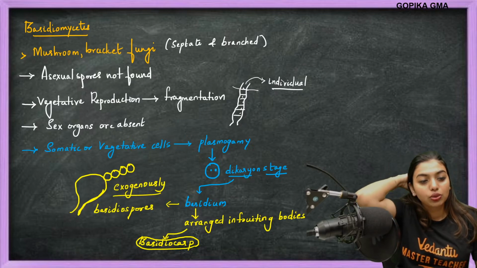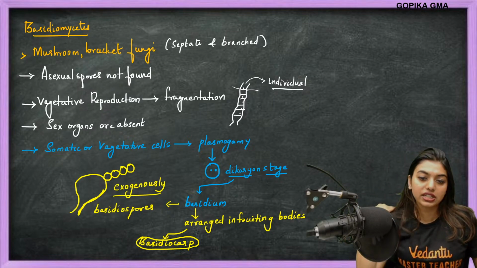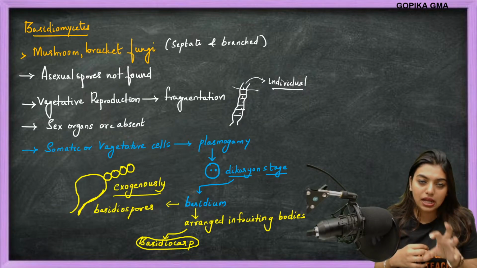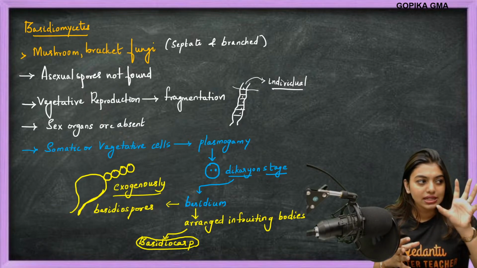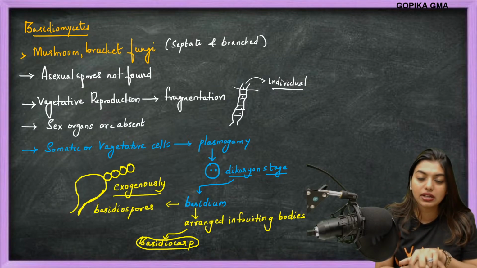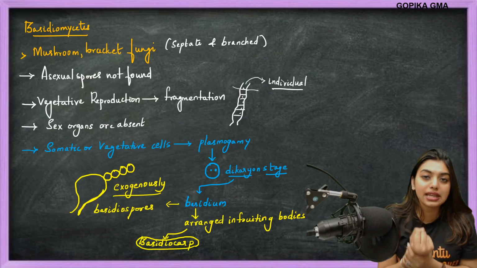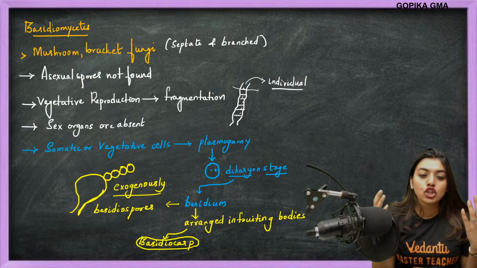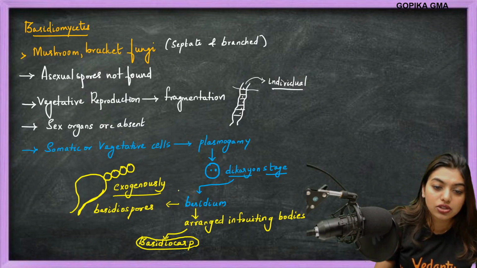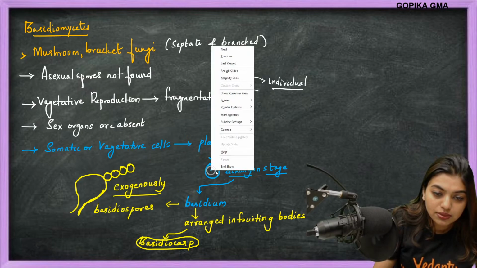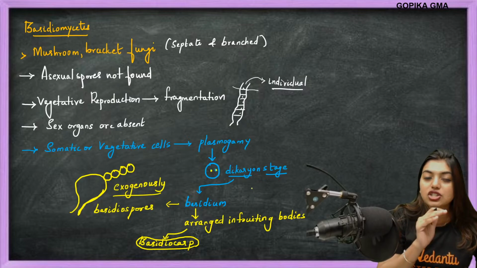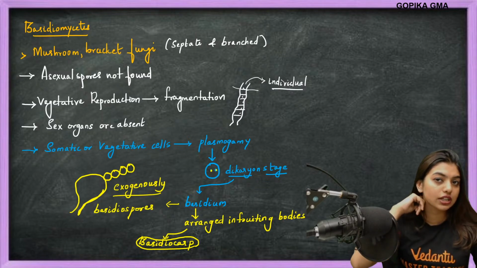Understood? So what is going to happen, students? Somatic or vegetative cells will fuse together, and that is called plasmogamy. Plasmogamy means the cytoplasm will fuse. Plasmogamy can happen with sex organs, but here sex organs are absent. So the cells fuse and form a dikaryon stage. Dikaryon stage means both nuclei remain as they are, they do not fuse together. That is called the dikaryon stage or dikaryophase.